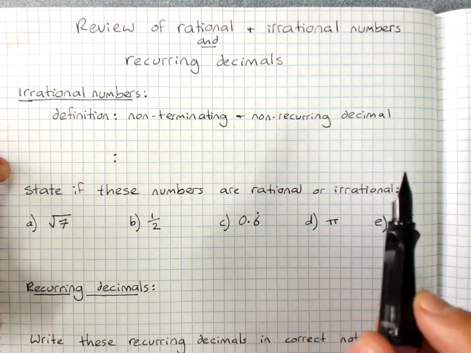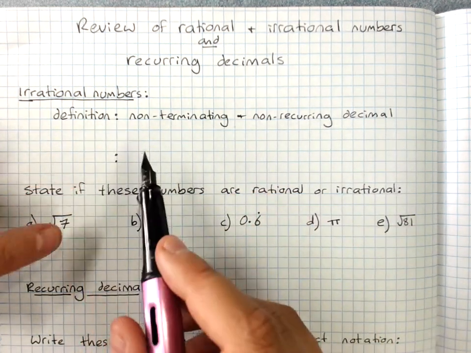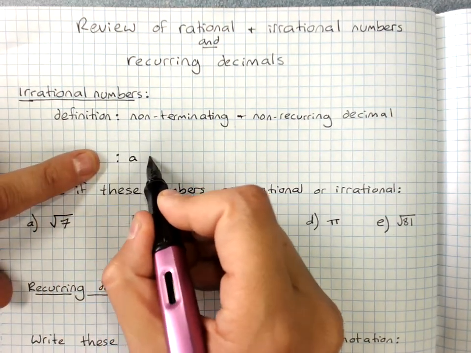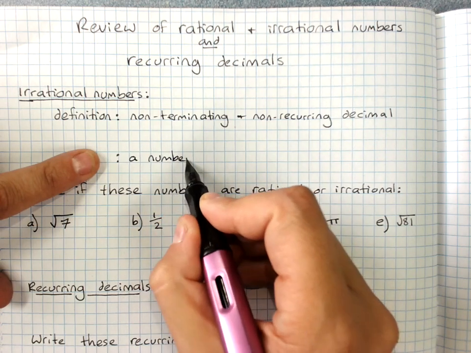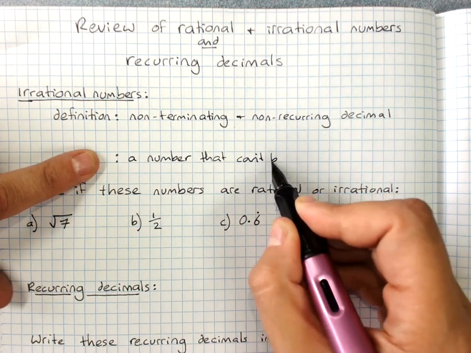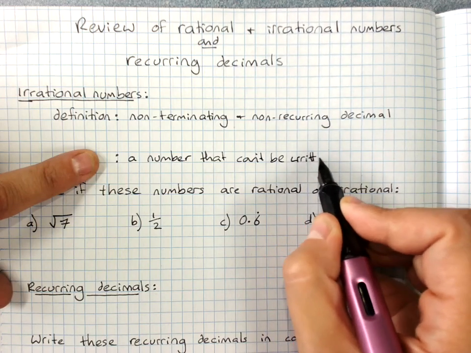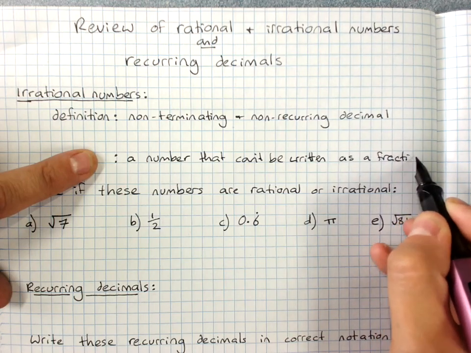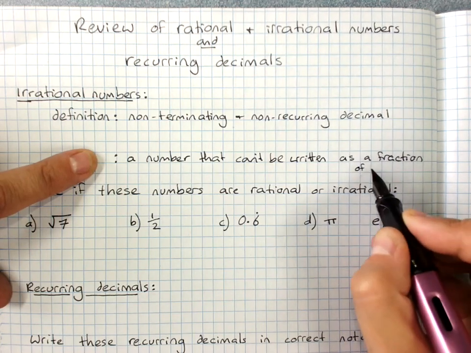Everything else is rational. The other definition you could possibly give for an irrational number is a number that can't be written as a fraction of whole numbers or integers.